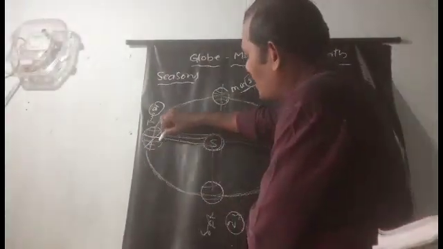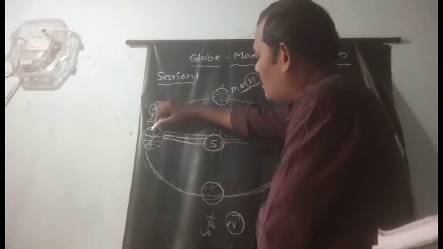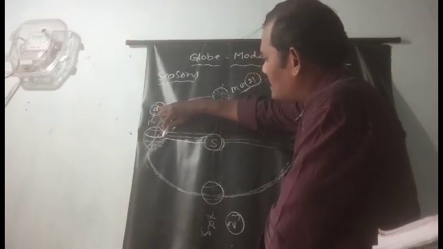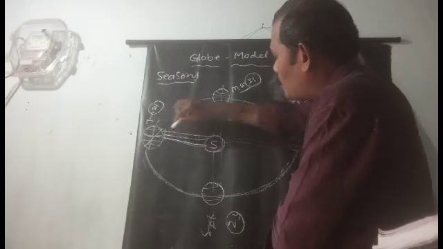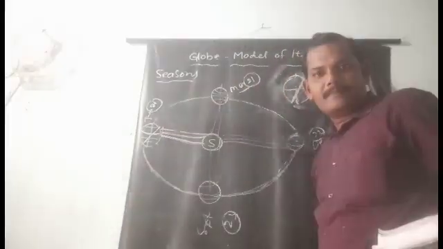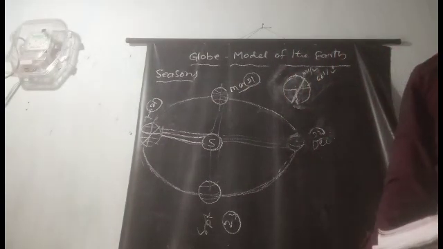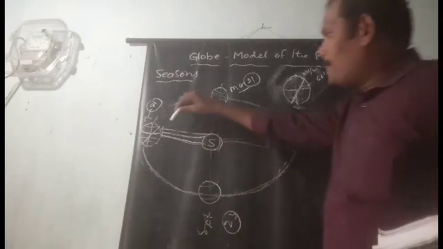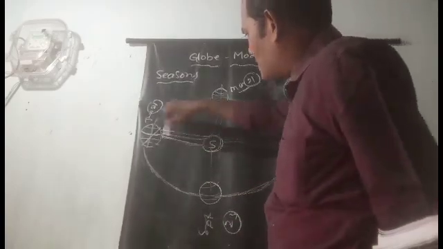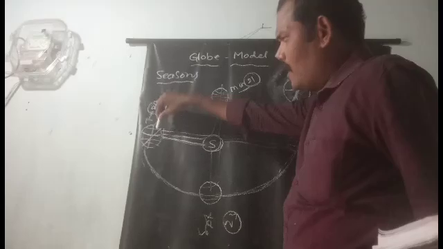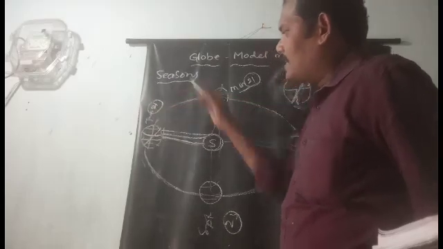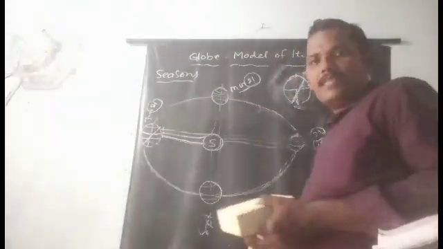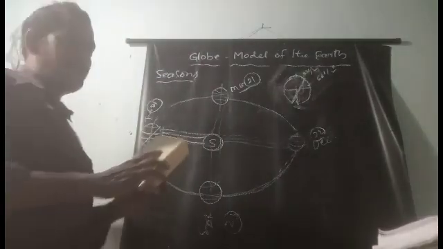Then the equator comes down and the Tropic of Cancer comes towards the sun, so the sun rays fall directly on the Tropic of Cancer. Where is the Tropic of Cancer? It is in the northern hemisphere.